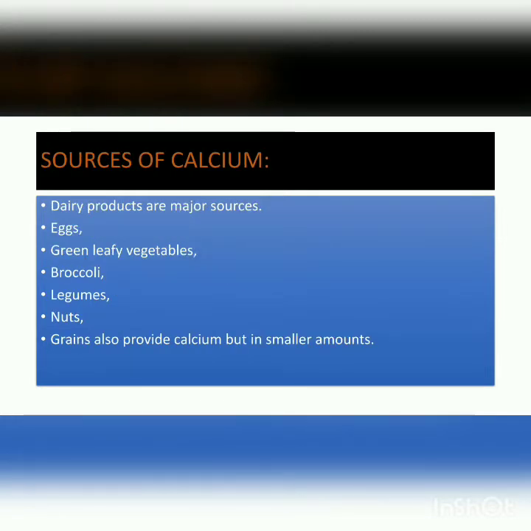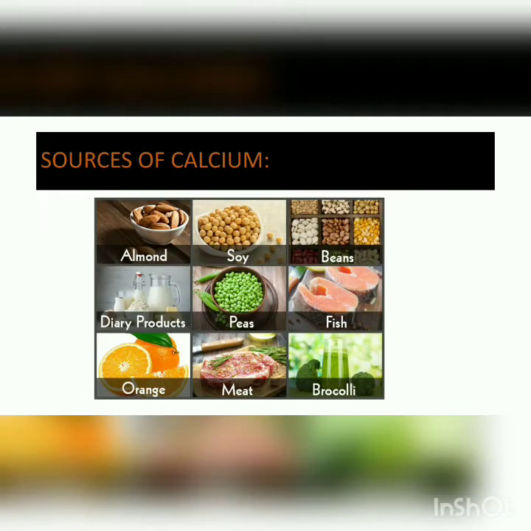The major sources from which we get a high amount of calcium are dairy products. Eggs, green leafy vegetables, broccoli, legumes, nuts and grains also provide calcium but in smaller amounts. These are the sources of calcium.